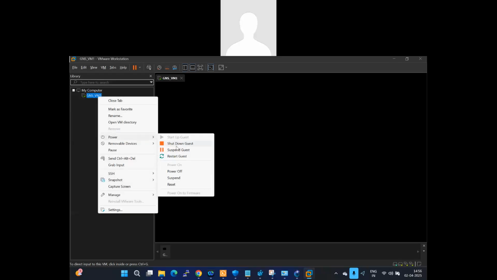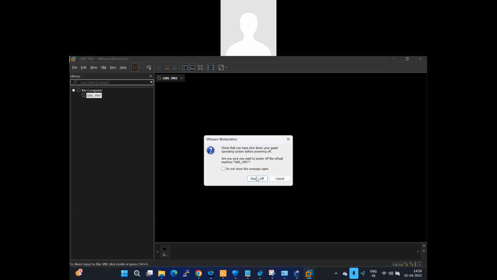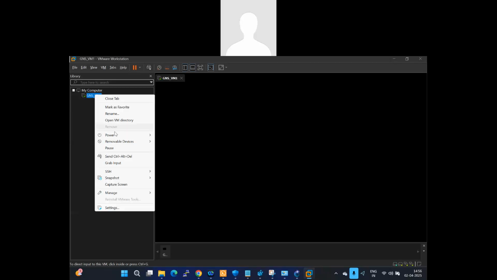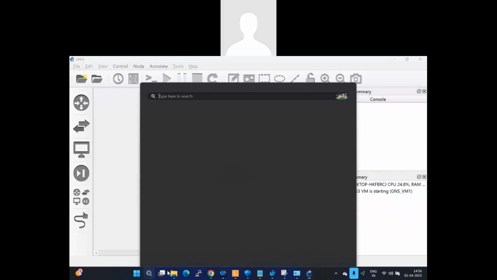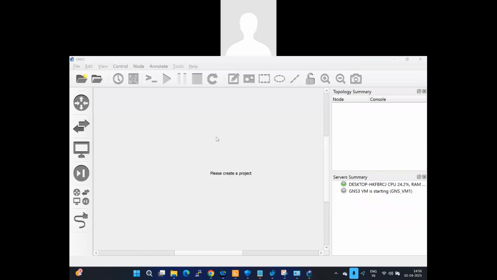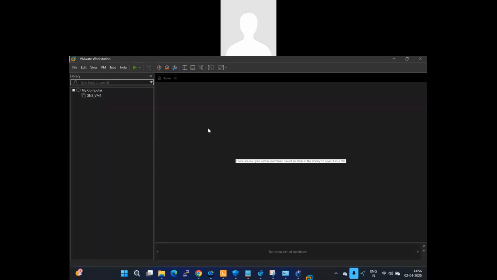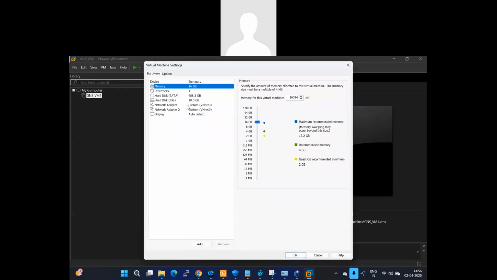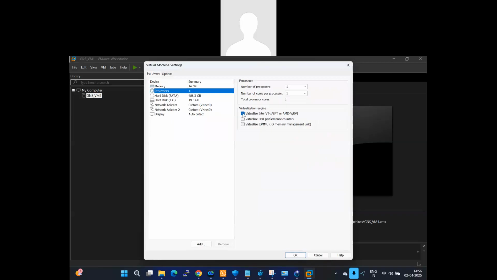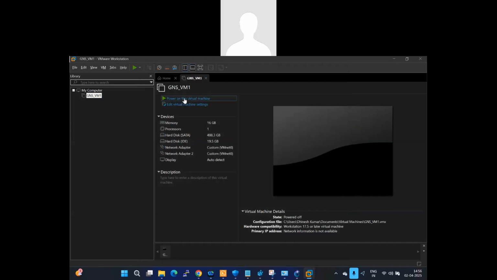I'm just powering off. Just powering off. So make sure once you are done, you have to enable one more option. Let me reopen again. Once you have the VMware option, just right click on your VM, go to edit virtual machine settings and go to processor. Make sure you enable virtualization, the checkbox will be on. So once done, just power on this virtual machine as well. It will take a while to load.